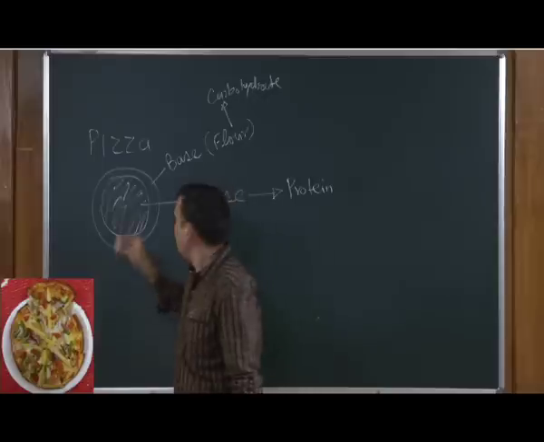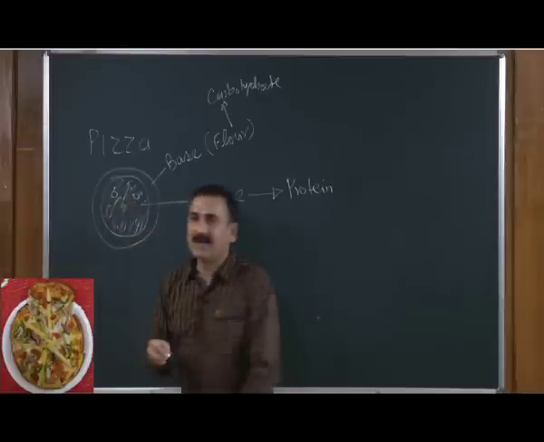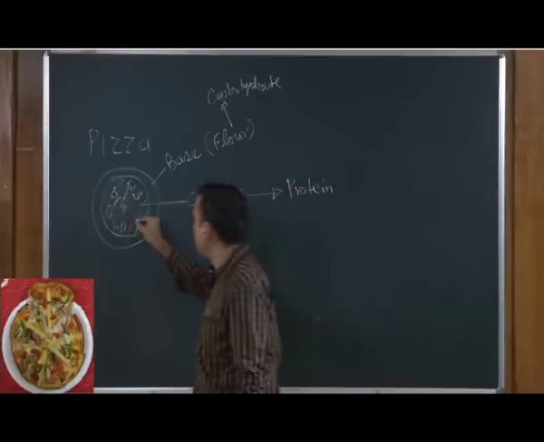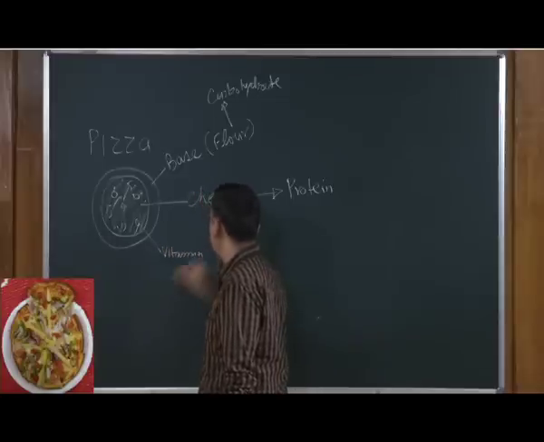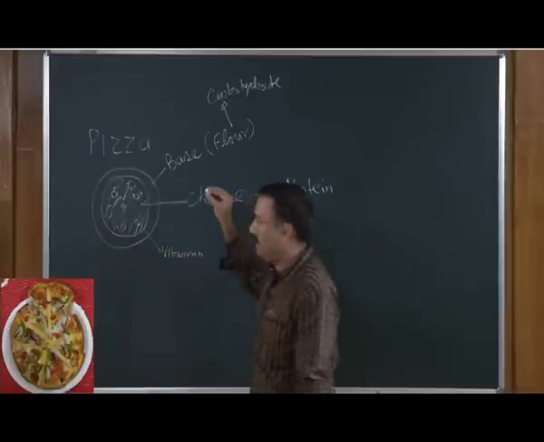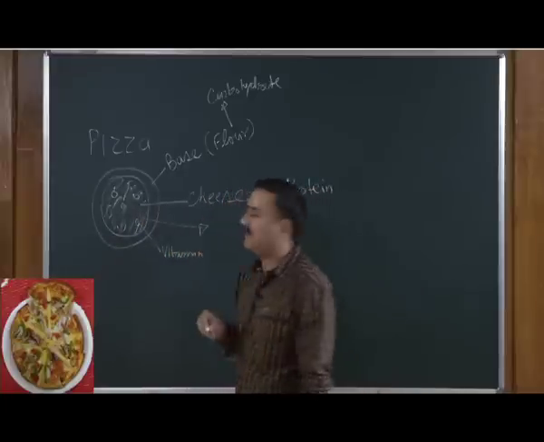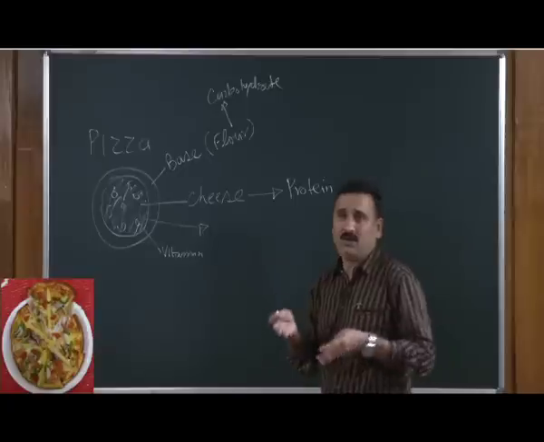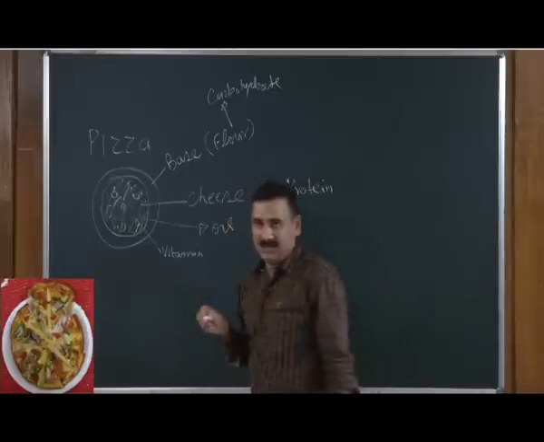And then you also have different types of vegetables and toppings on top, which are made up of other food materials such as vitamins. Apart from these, you are also baking this pizza in an oven in the presence of oil, so that oil is also present in the cheese.